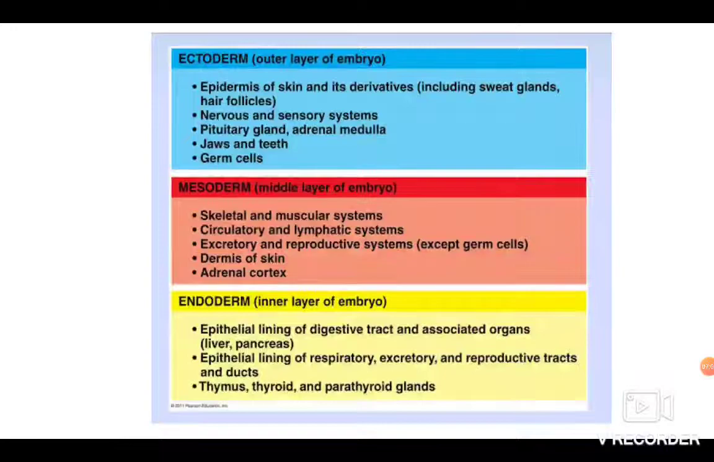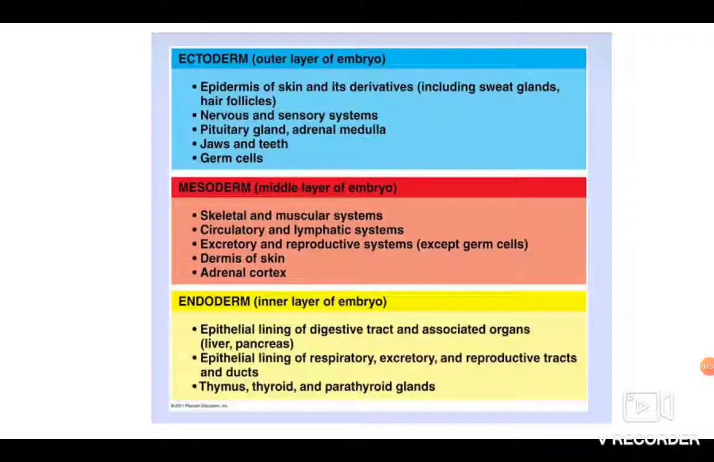Now ectoderm is the outer layer of the embryo, which contains epidermis of the skin and derivatives, which include sweat glands, hair follicles, nervous and sensory system, pituitary gland, adrenal medulla, jaws and teeth and germ cells. Whereas mesoderm is the middle layer of the embryo, that is, mesoderm contains skeletal and muscular system, circulatory and lymphatic systems, excretory and reproductive systems, dermis of the skin and adrenal cortex.